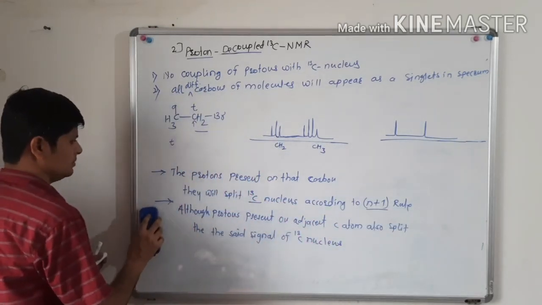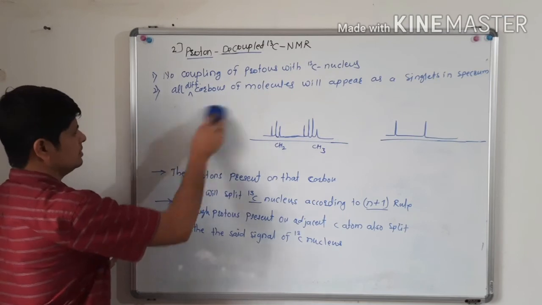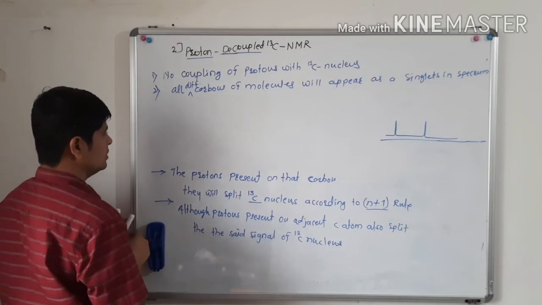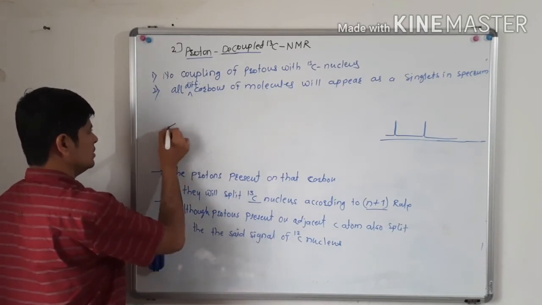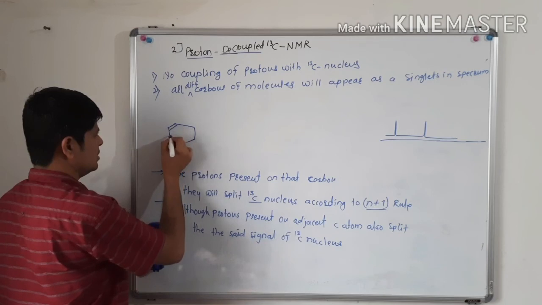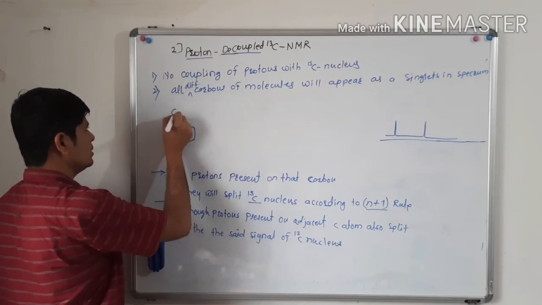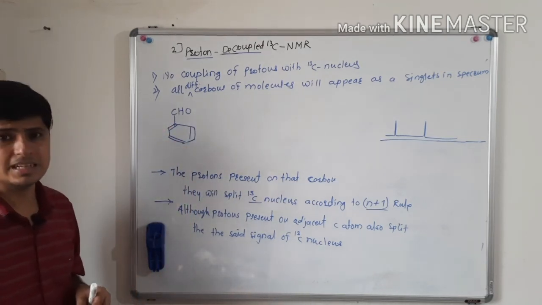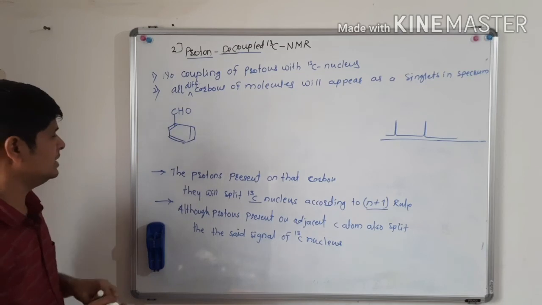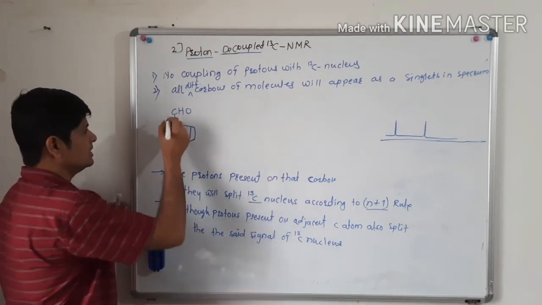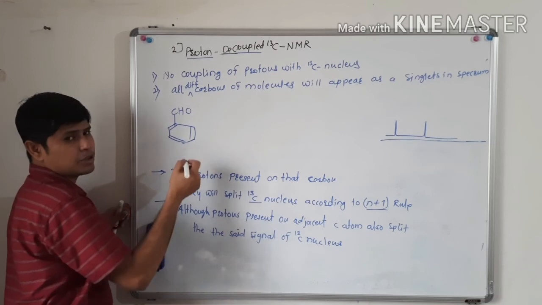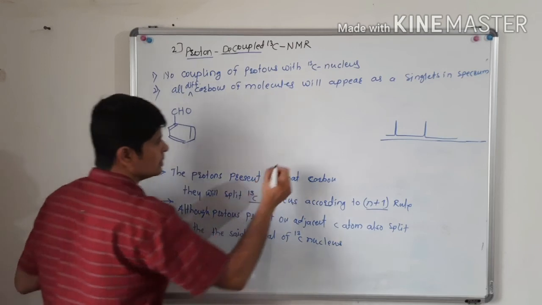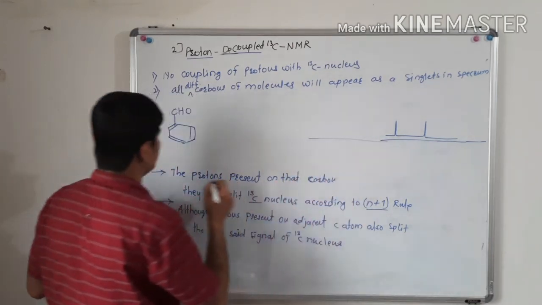Now suppose we have another example, benzaldehyde. What can we say about how many different types of carbon there are, and how the carbon 13 NMR spectrum of this compound will look?